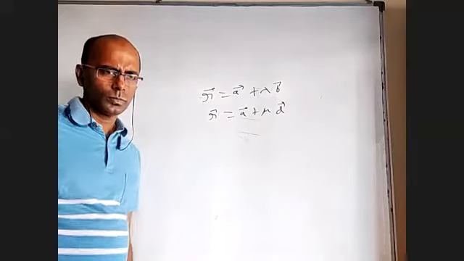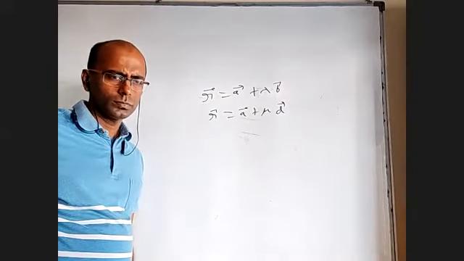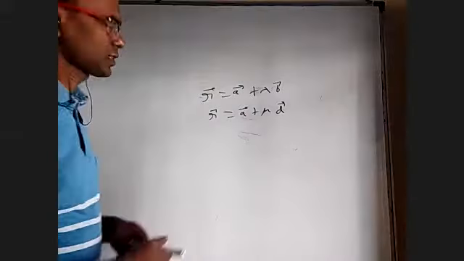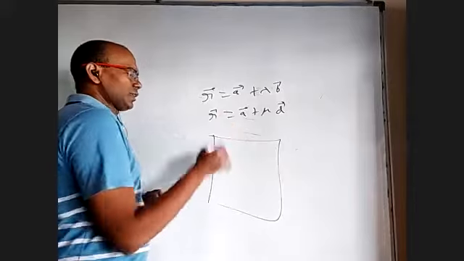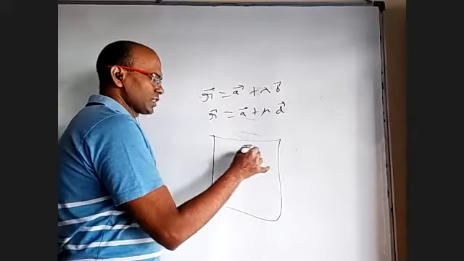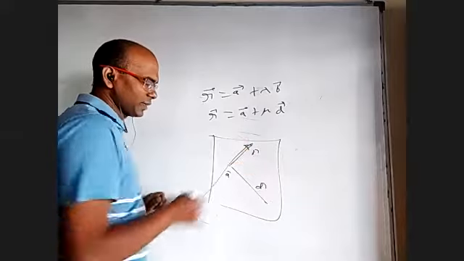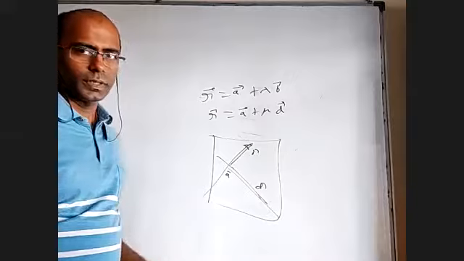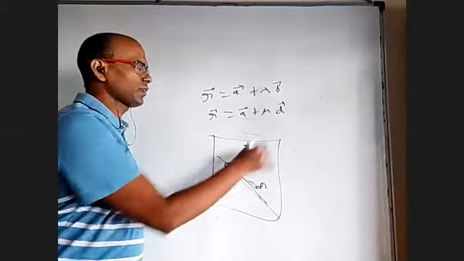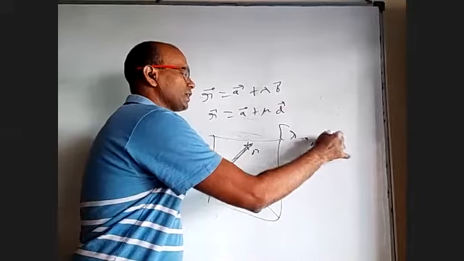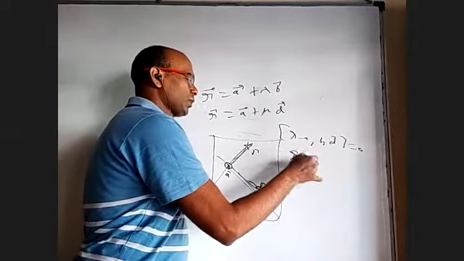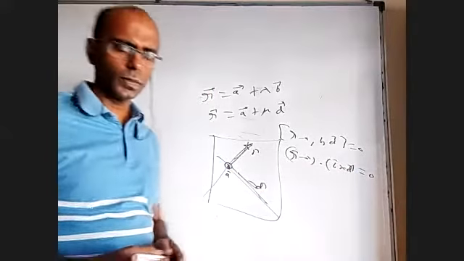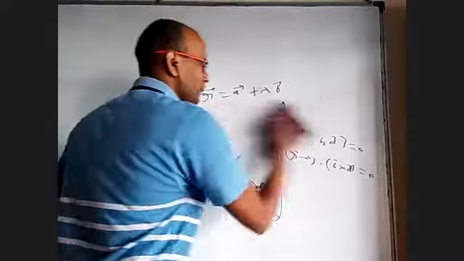Sir, r bar minus a bar dot b bar cross d bar. Yes, correct. This is nothing but there is a point a bar, and this is parallel to b bar, this is parallel to d bar. This line passing through a parallel to b. This line passing through a parallel to d. It is the same question as, you know, 1 point and 2 parallel vectors. So it is box r minus a, b, d equal to 0, or r bar minus a bar dot b cross d equal to 0. That's it. For example, they can ask another way.